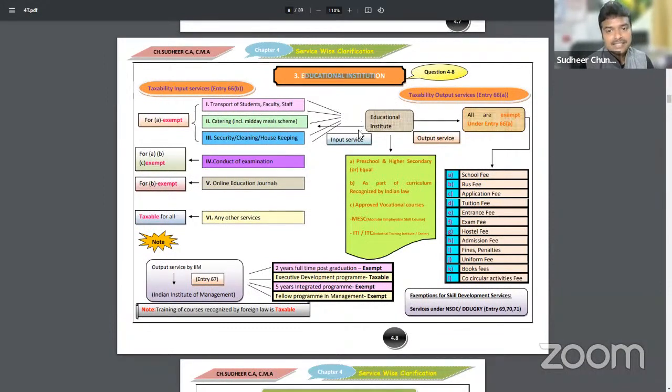Educational activities. Sir, education institutes may collect a school fee, bus fee, application fee, tuition fee. Sir, just follow me. Automatically you can understand all the aspects.